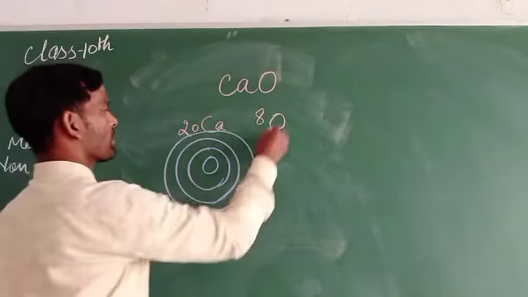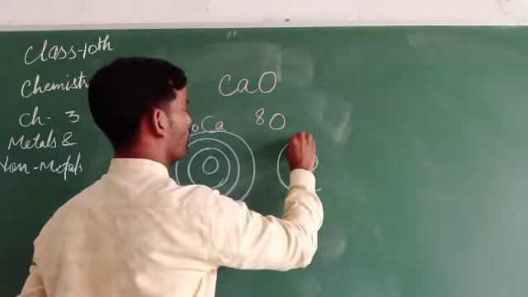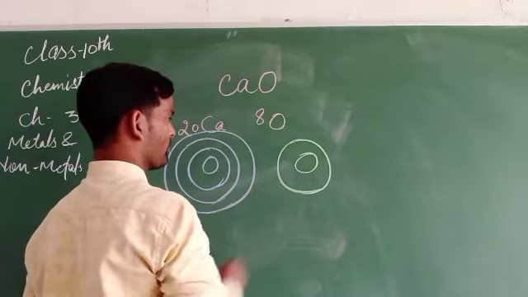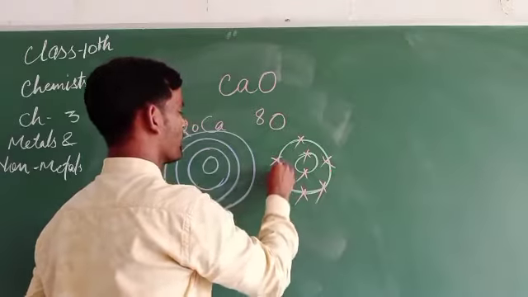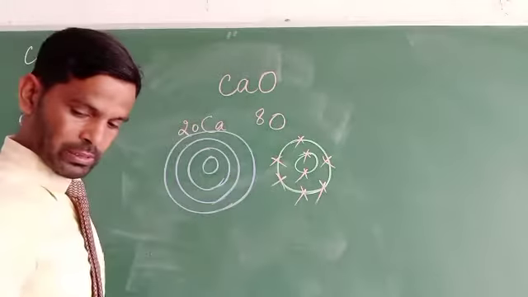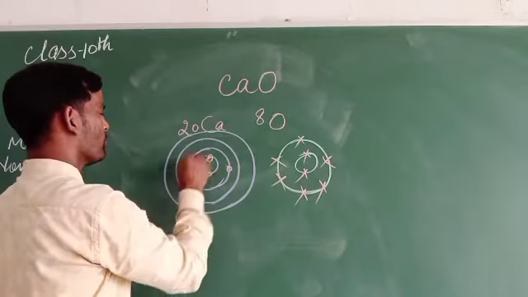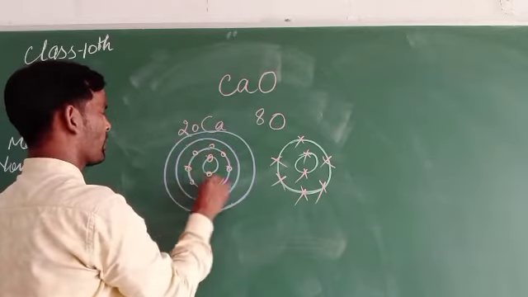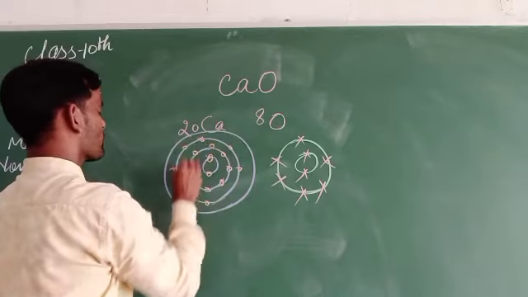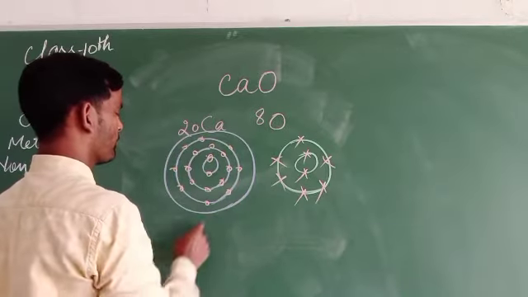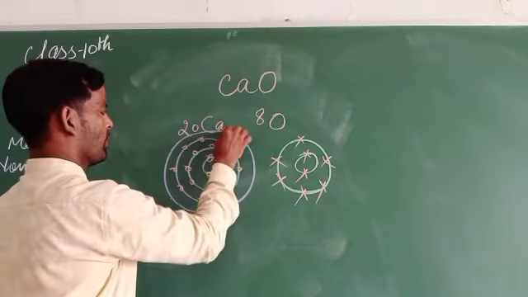In the case of oxygen, it is 2 and 6. This one has 2 electrons.